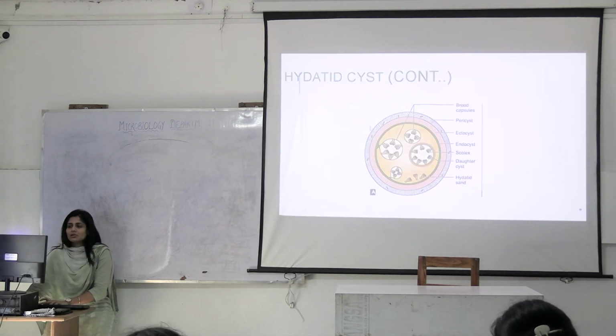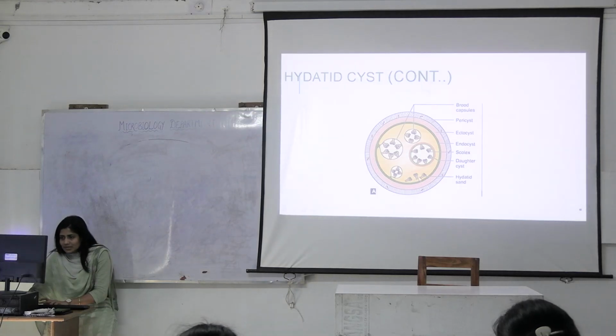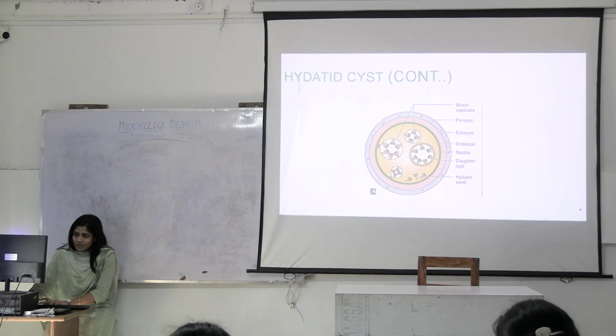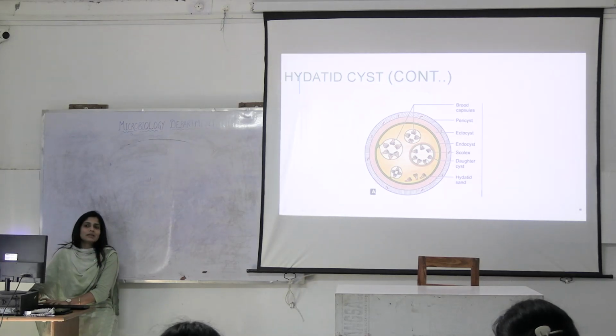This is how the cyst looks like. This is the pericyst, ectocyst and endocyst. Within the endocyst, you can see these brood capsules, and these are the protoscolices that fell off from these brood capsules, and they appear as hydatid sand in the bottom of this cyst. These are the protoscolices that may become worms later.